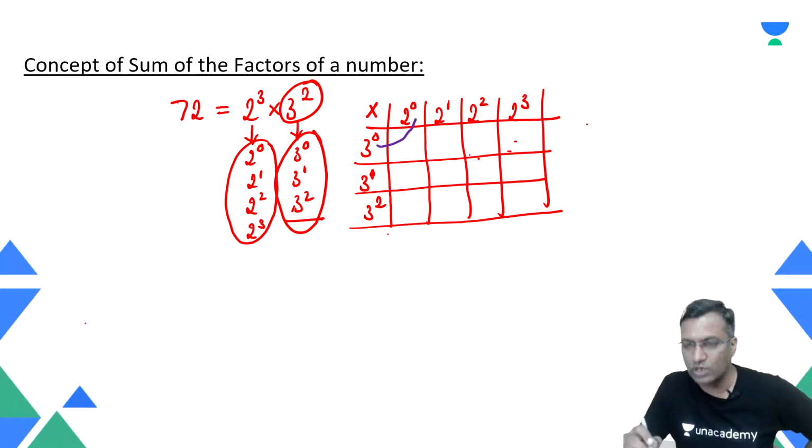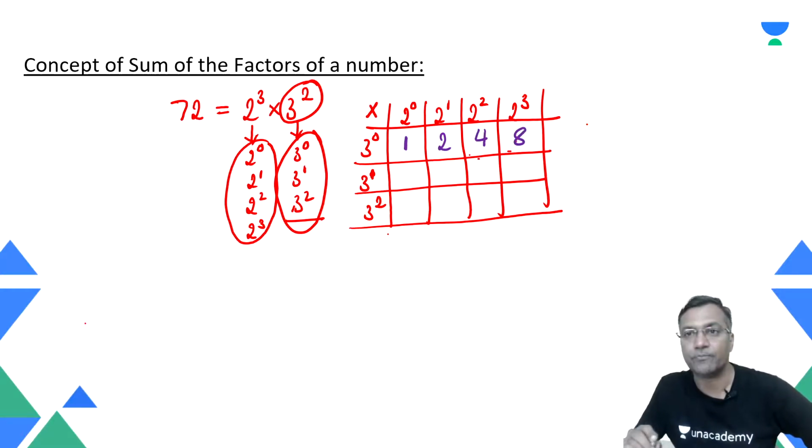3 power 0 is what? 1. And 2 power 0 is what? 1. What is 1 into 1? That is 1. That's what we wrote there. Then here again, 3 power 0 into 2 power 1, we wrote that particular value, which is 2. Right? 3 power 0 into 2 power 2, we wrote that particular value. Row and the column, we wrote that particular value: 4 here and 8 here.